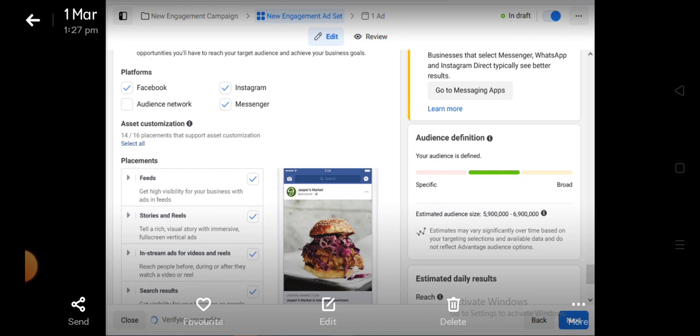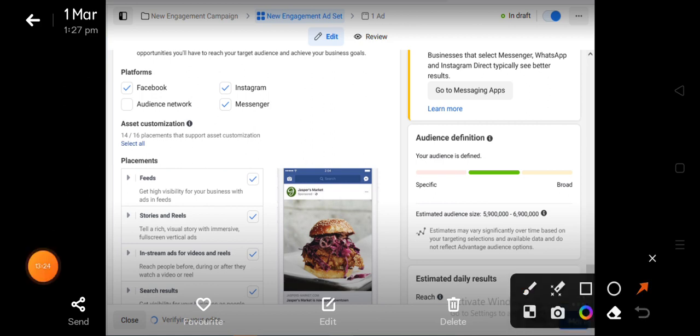So I would have turned off the Messenger, and then you can see that this estimated size here is less than 11 million. Like I said, this is just an explainer video. When I run my ads, I make sure that this is not less than 11. This can be anything 15 or 20, but this one is the major one. It shouldn't be less than 11 million.